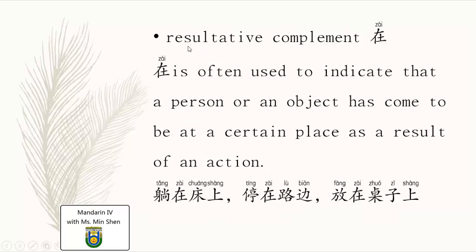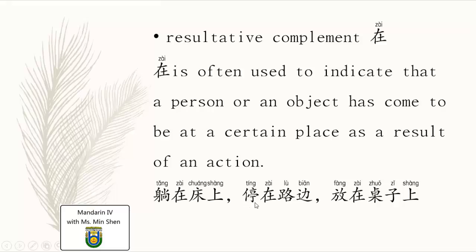And in this lesson, there is another resultative complement, which is 在. In this case, if 在 is used as a complement to tell the result after the verb, it means one action comes to the end and ends up at a certain place. For example, 躺在床上. The action is 躺, and the result of it is reaching a certain place, which is on the bed. So lying down, and the result is on the bed, lie on the bed.